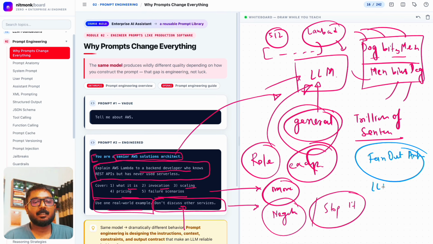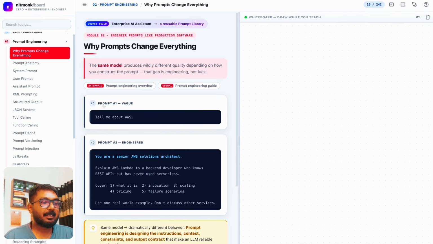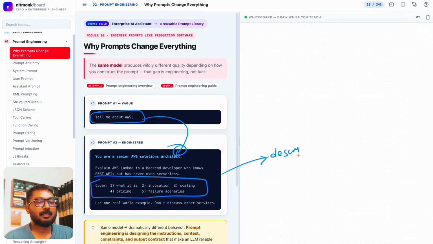Because LLMs are trained on a lot of data, let's say the complete AWS documentation, or complete Azure documentation, or complete GCP documentation, they understand all these different types of architecture that can be produced, right? And that real-world example it will use. The difference between the previous one, like 'tell me about AWS', and this one is all the structure: the role definition, the example, the negative prompt, the covering part that we have given. This comes under the description of the 4Ds.